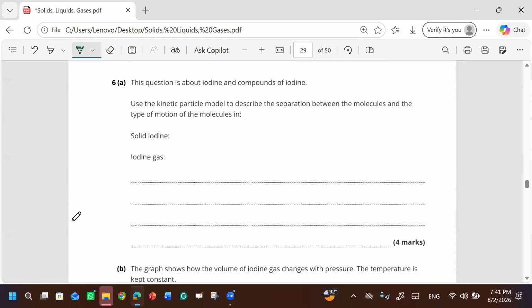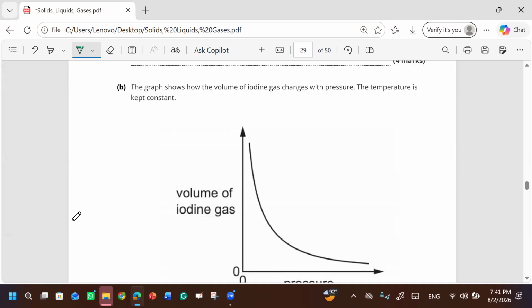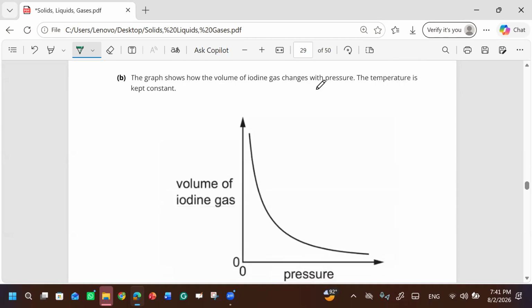The question is about iodine and compounds of iodine: using the kinetic particle model, describe the separation between the molecules and the type of motion of the molecules in solid iodine and iodine gas. This is the repeated question, but with a different type. We can skip this. The graph shows how the volume of iodine gas changes with pressure. The temperature is kept constant.